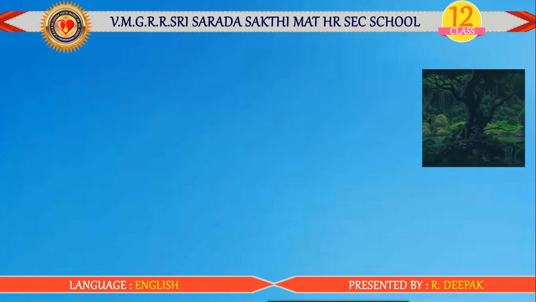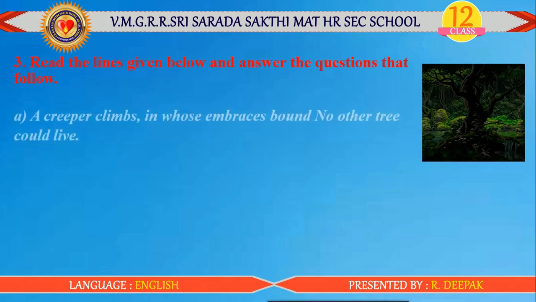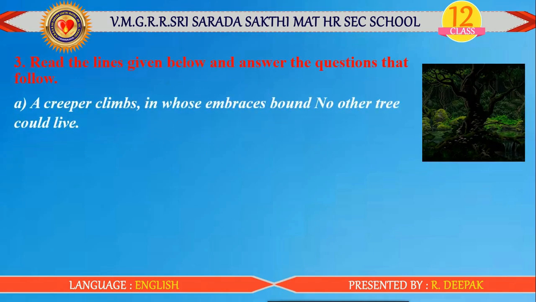And next one, third one, read the lines given below and answer the questions that follow. See the poetic lines. A creeper climbs in whose embraces bound no other tree could live. So the first question, which tree is referred to in the above lines?